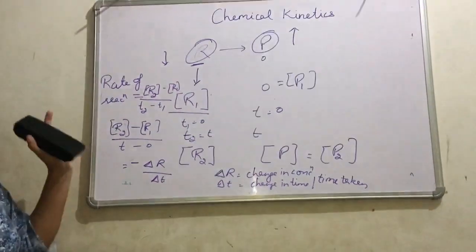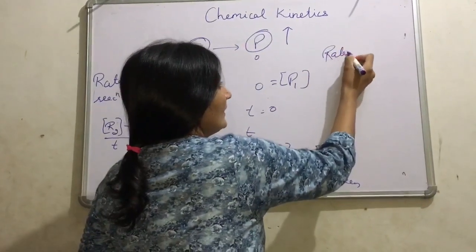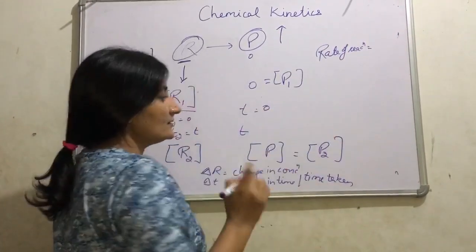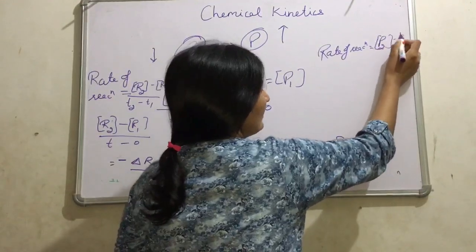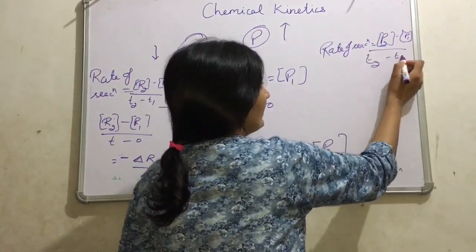If we want to write the rate of reaction in terms of product, then it is the change in concentration of product, final concentration P2 minus P1, divided by T2 minus T1, the time taken.